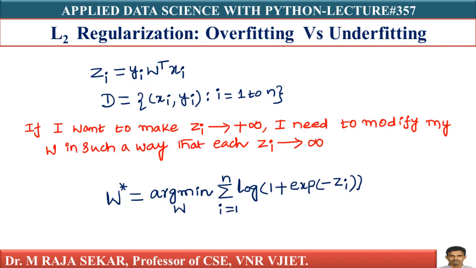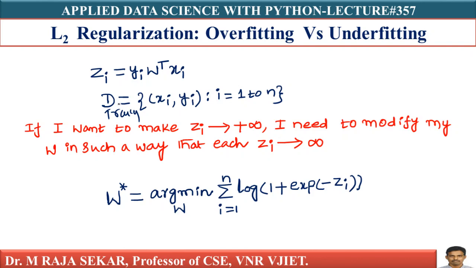How do I modify my zi? Within zi, yi and xi are fixed as they are coming from D train. Which one is variable?